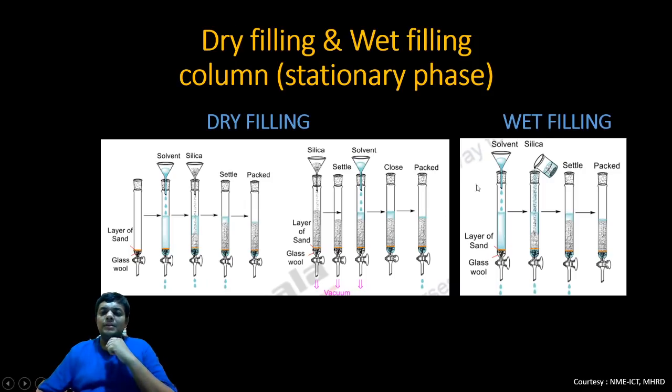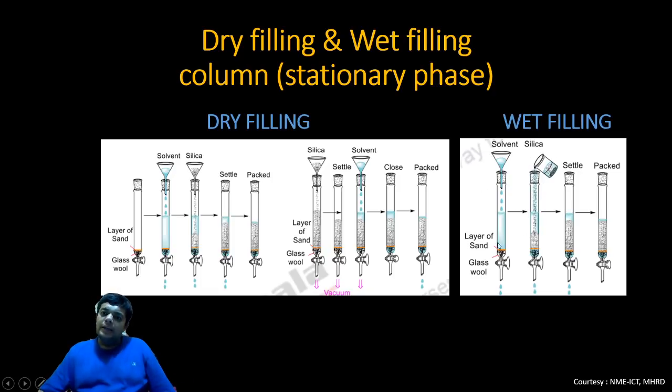If you see over here, from the very first step, a layer of sand and a layer of glass wool, when you add the mixture, you are adding a mixture of both the solvent and silica gel. It is allowed to settle and packed. In this figure, if you find it a little different, do not worry. When you are adding this beaker, it contains both blue colored mobile phase and silica gel, whereas over here both things are added in a separate manner, whereas over here they are added in a similar manner.